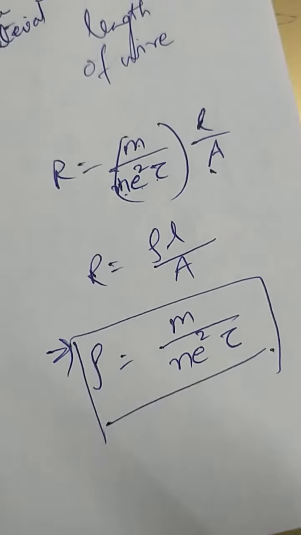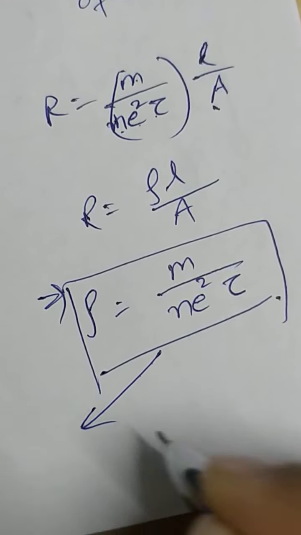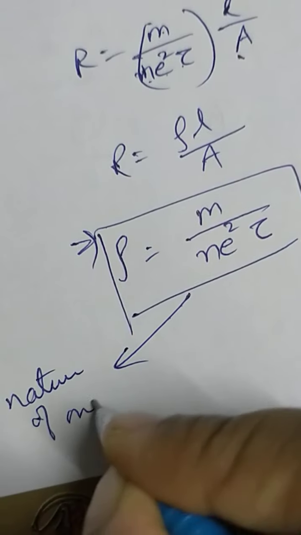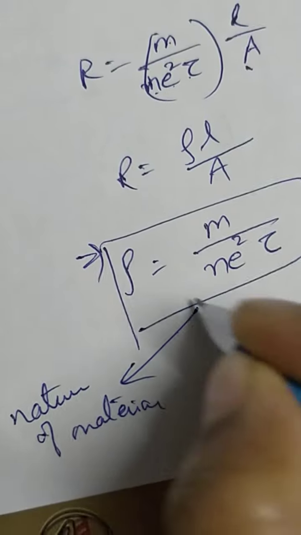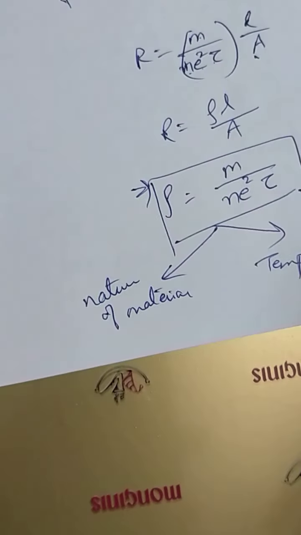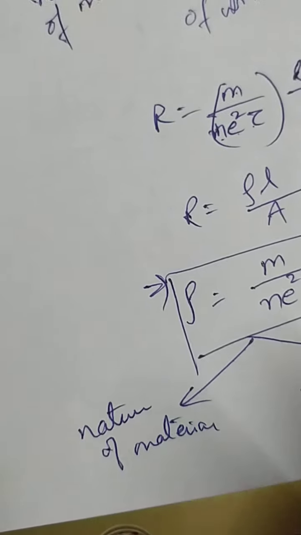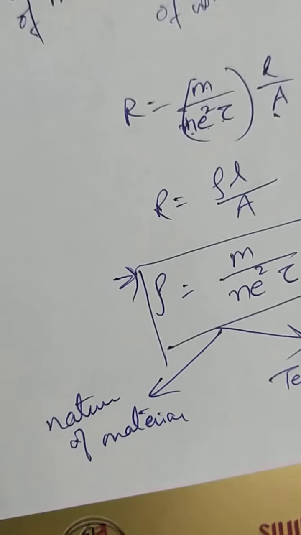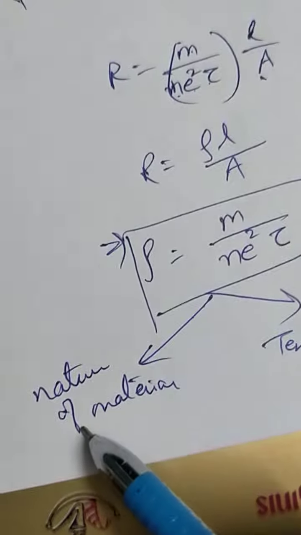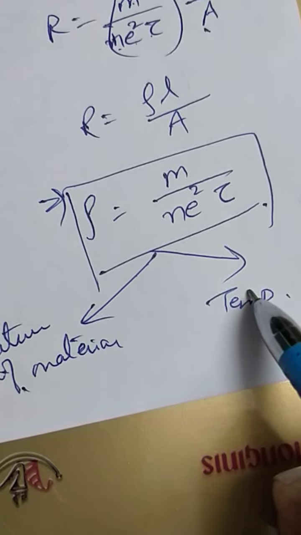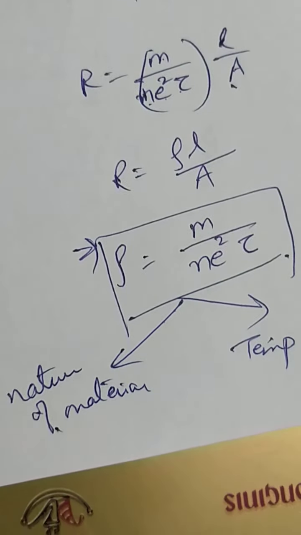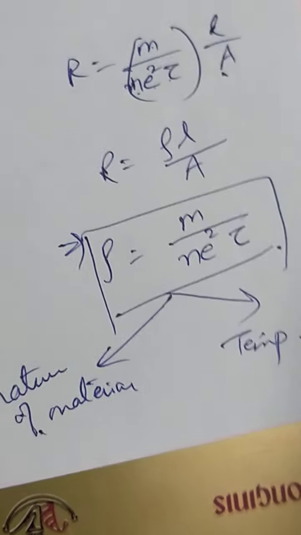So that means resistivity is something which depends on the nature of the material and temperature. That's it. It depends only on these two things. So if suppose you have a wire and you just stretch it, what will happen? Its length will change, its area of cross section will change, but the material will remain the same, temperature will remain the same. So nothing will happen to the resistivity of the material. But yes, definitely the resistance of the material will change.